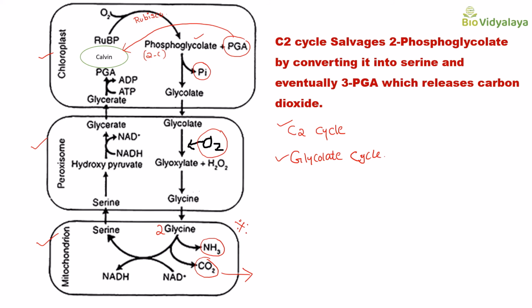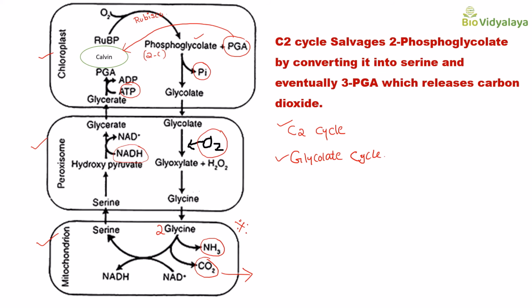Then hydroxypyruvate is converted to glycerate by using NADH. And glycerate is diffusing into the chloroplast, and glycerate is converted to 3-phosphoglyceric acid by using ATP. Here ATP is needed.